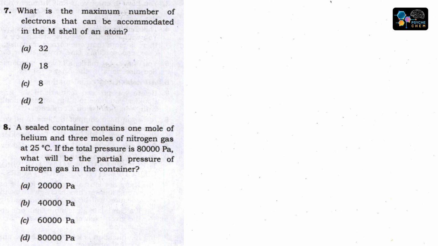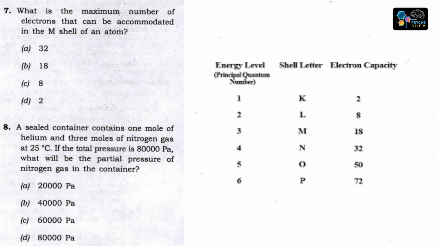Next question, what is the maximum number of electrons that can be accommodated in the M shell of an atom? So the right answer is 18. The s orbitals can have a maximum of 2 electrons and p orbitals have 6. This follows the formula 2n square, like s, p, d, f. They are orbitals and we can put the electrons. D orbitals can have a maximum of 10 electrons. So the right answer is B.